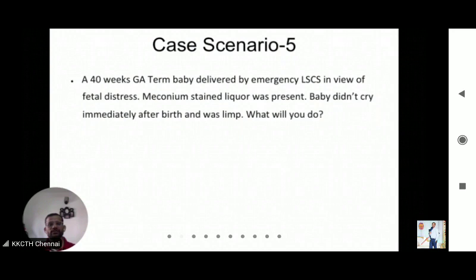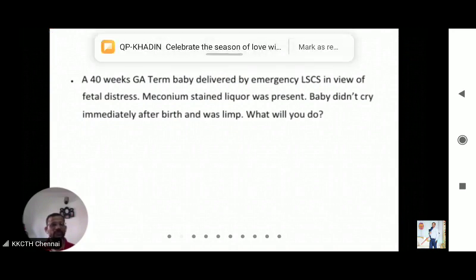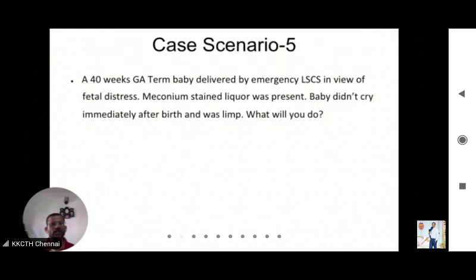Fifth scenario: a 40 weeks gestation term baby delivered by emergency LSCS in view of fetal distress. Meconium liquor was present. Baby did not cry immediately after birth and was limp. What will you do? Here the baby is term, so the answer to the first question is yes, but the baby did not cry and the tone is reduced. As I said, all three questions must be yes for routine care. Even if one question is no, you will go down the algorithm.